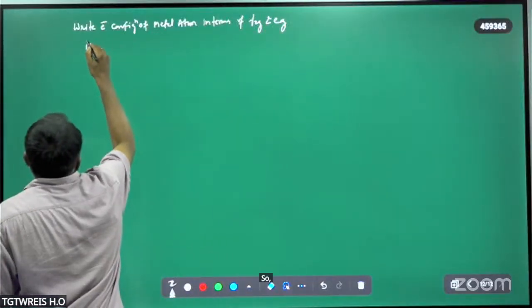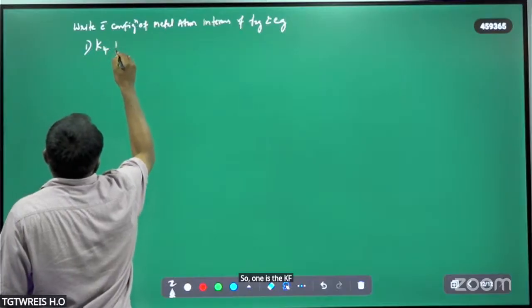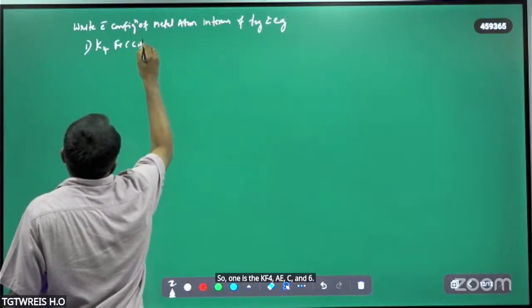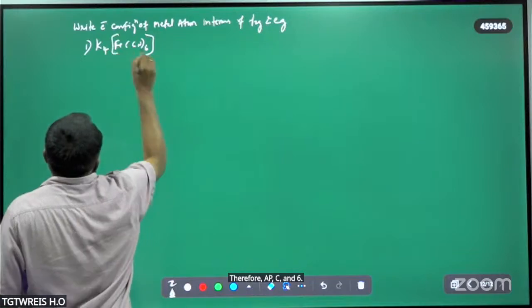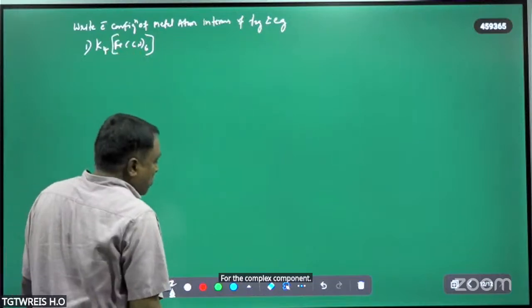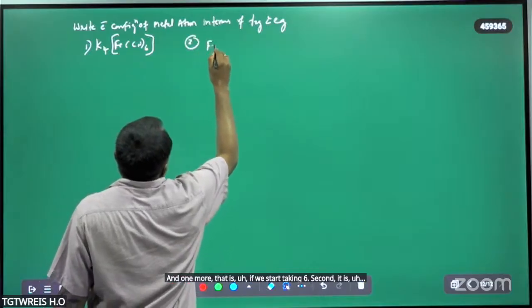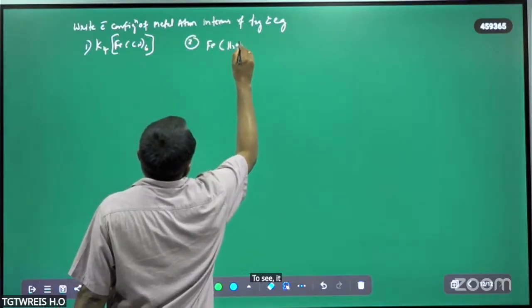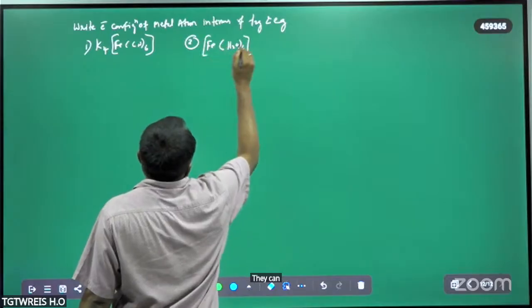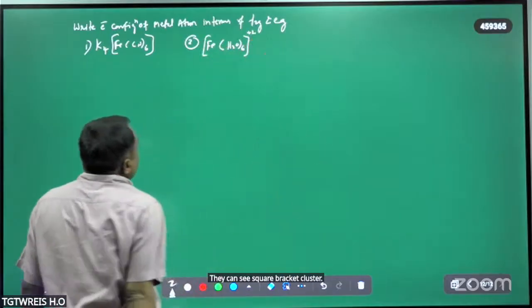So one is K4[Fe(CN)6], a complex compound. And one more, the second, is [Fe(H2O)6]2+, with a square bracket and plus 2. So these are the two complex compounds.